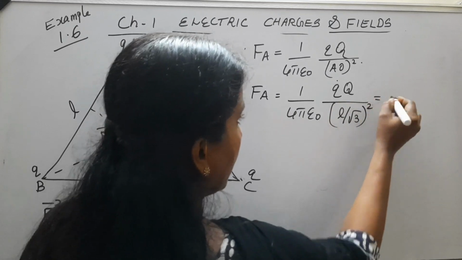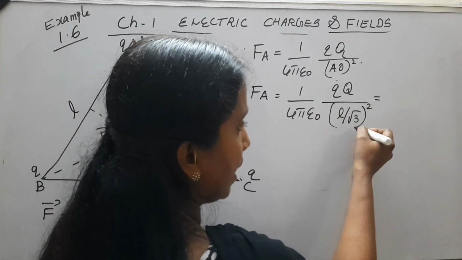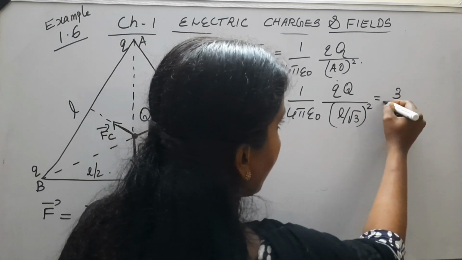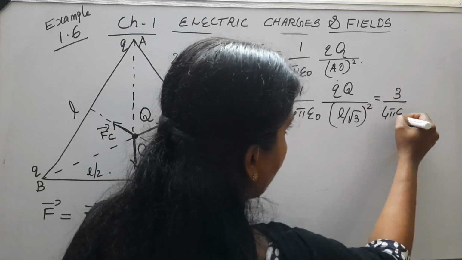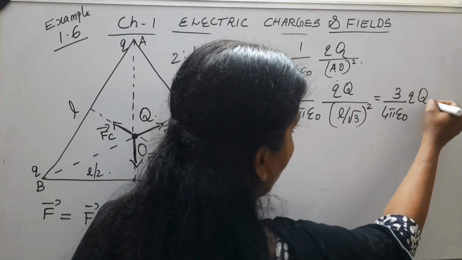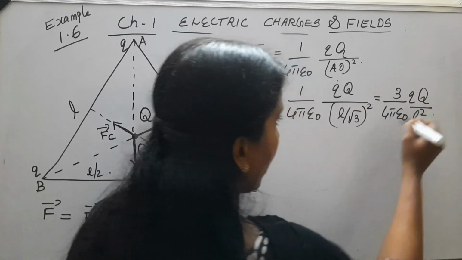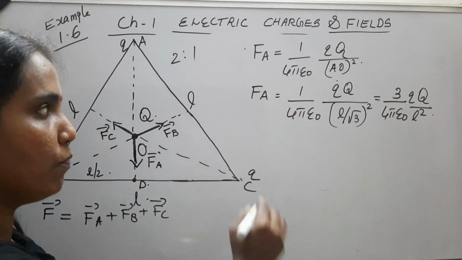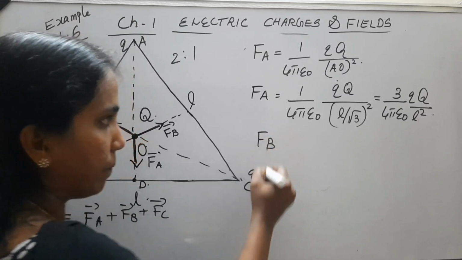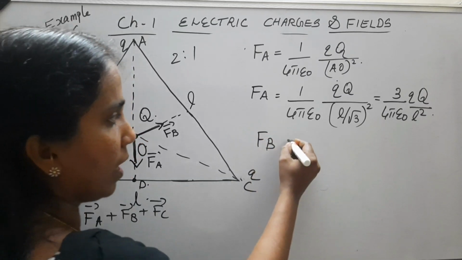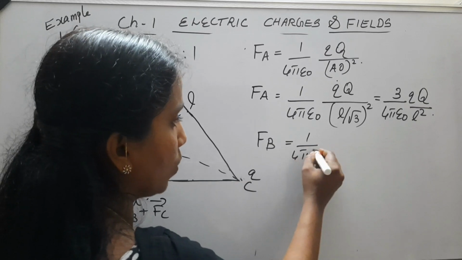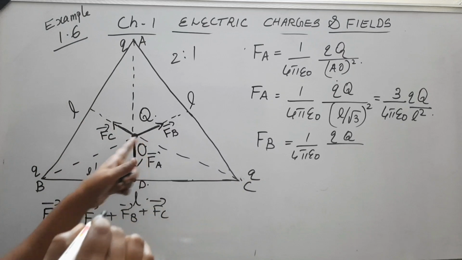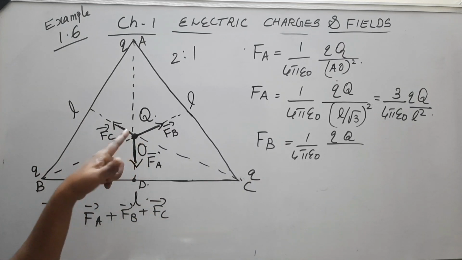whole square. So when we expand this, root 3 square becomes 3 and it goes to the numerator. So it becomes 3 by 4 pi epsilon 0 QQ divided by L square. That is the magnitude of FA. Now if we find the magnitude of FB, the equation comes the same way: 1 by 4 pi epsilon 0 QQ divided by, instead of AO square, you will have BO square.